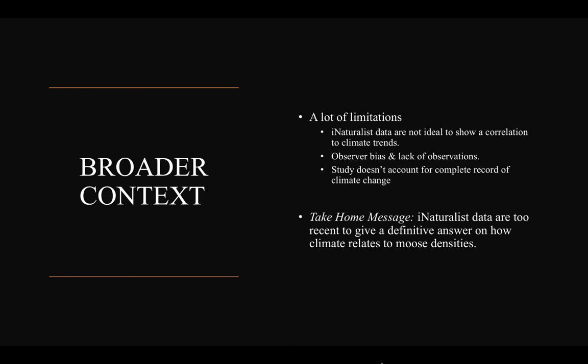So the main takeaway is that this data were not rich enough to give a definitive answer on how climate affects moose populations. However, with more time and better and more complete resources, we really could reach a much more comprehensive conclusion that is more in line with what Vermont Fish and Wildlife and other independent researchers have found.